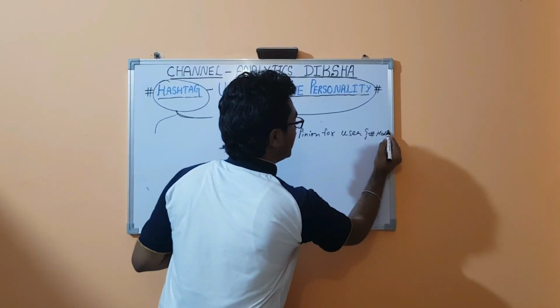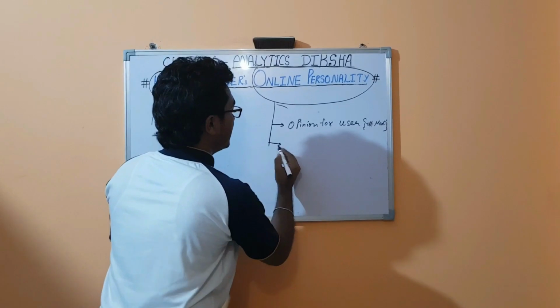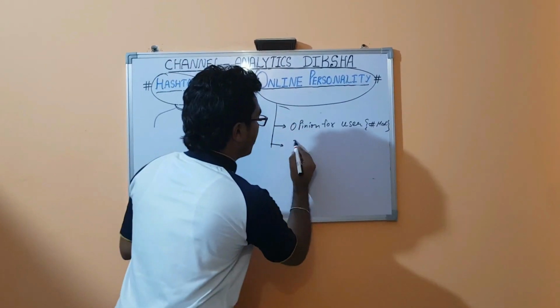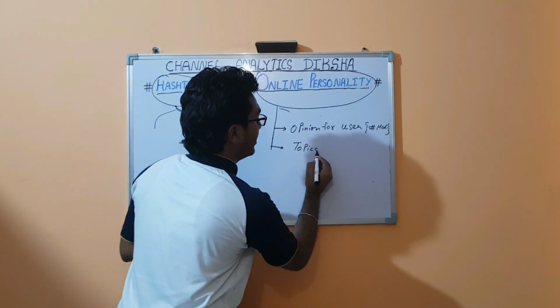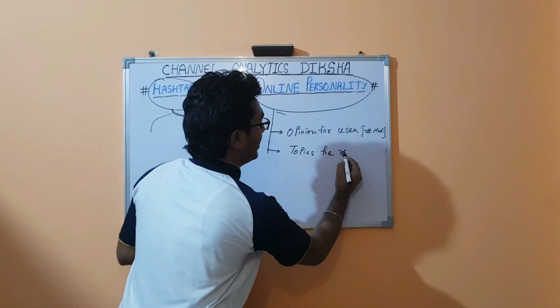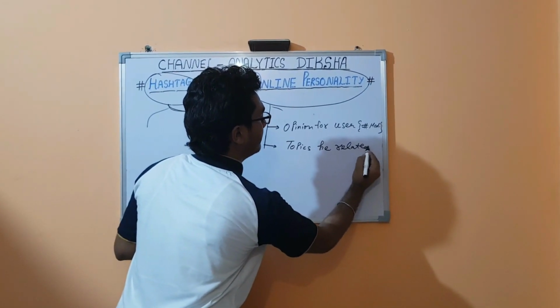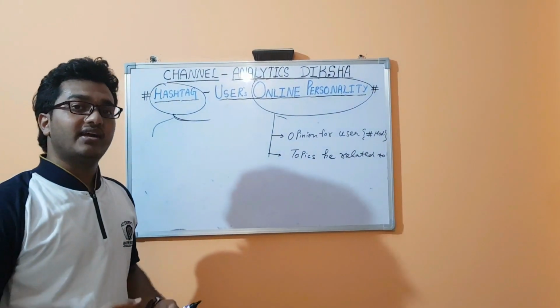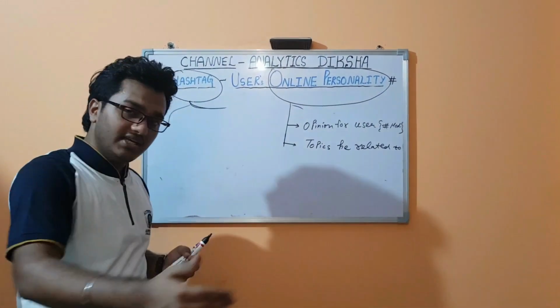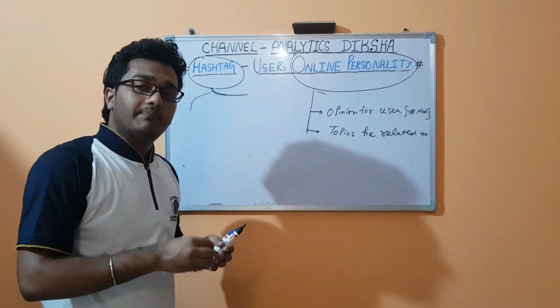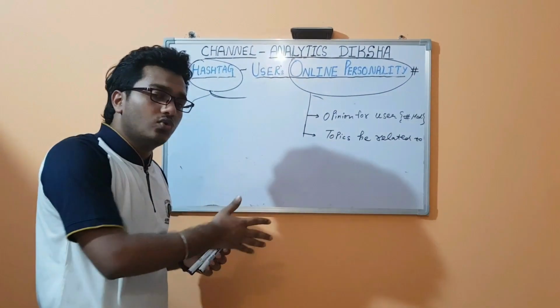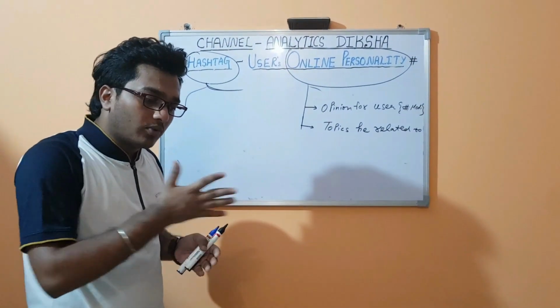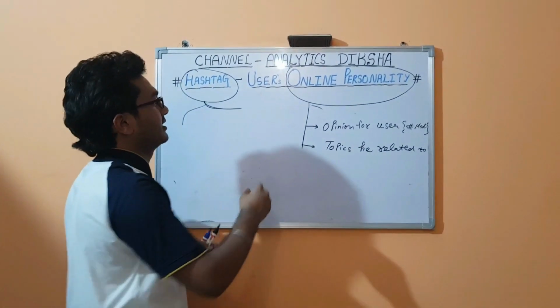So what are the opinions coming for him? And the other is what topics he is related to. Personality signifies how he is related to ABC things, and what people are saying about him, either he is good or bad, or whatever policy he made is good or bad.